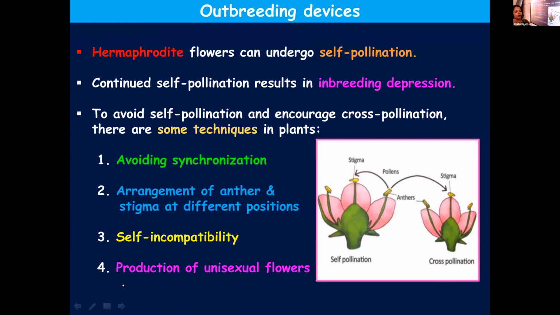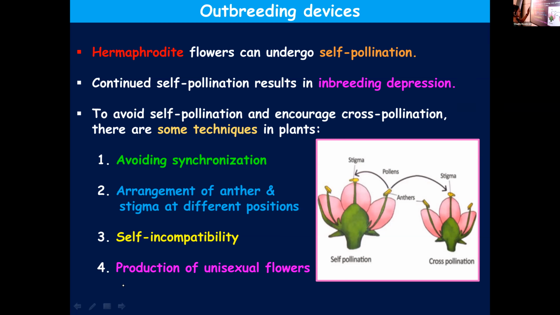First one, avoiding synchrony, in order to facilitate autogamy. We learned about synchrony between two events. Anybody remembering? I told that if self-pollination, if autogamy should take place, there should be synchronization between dash and dash. Nandana? Stigma receptivity. Yes, receptivity of the stigma and pollen release. The same is applicable here also. So I'll be explaining it.